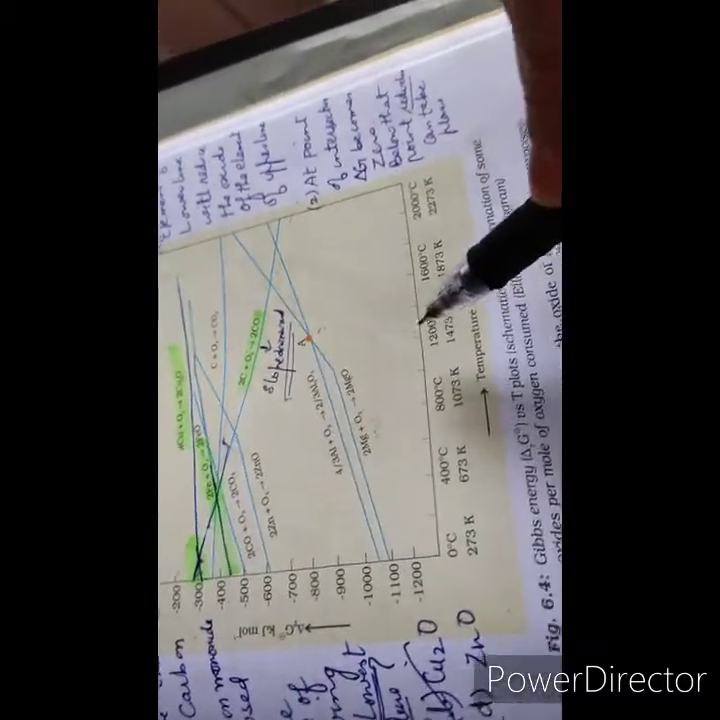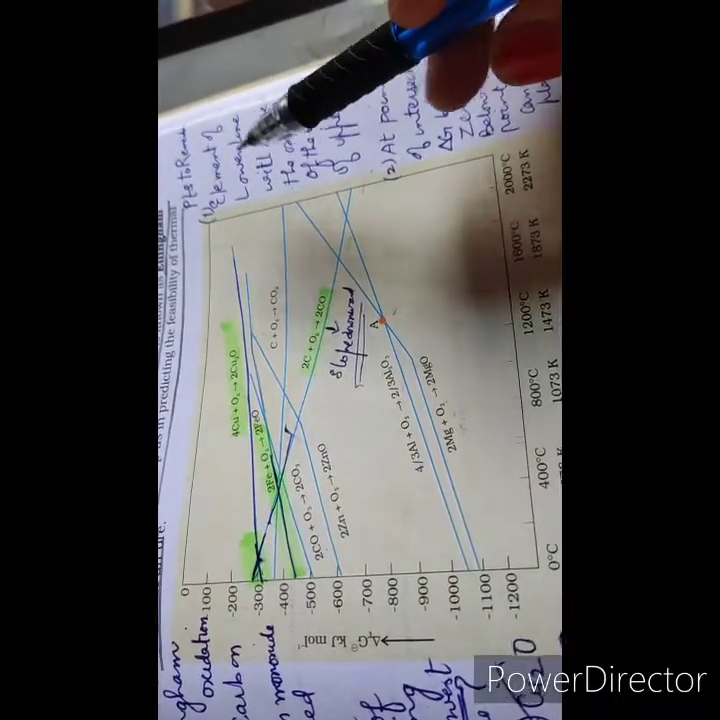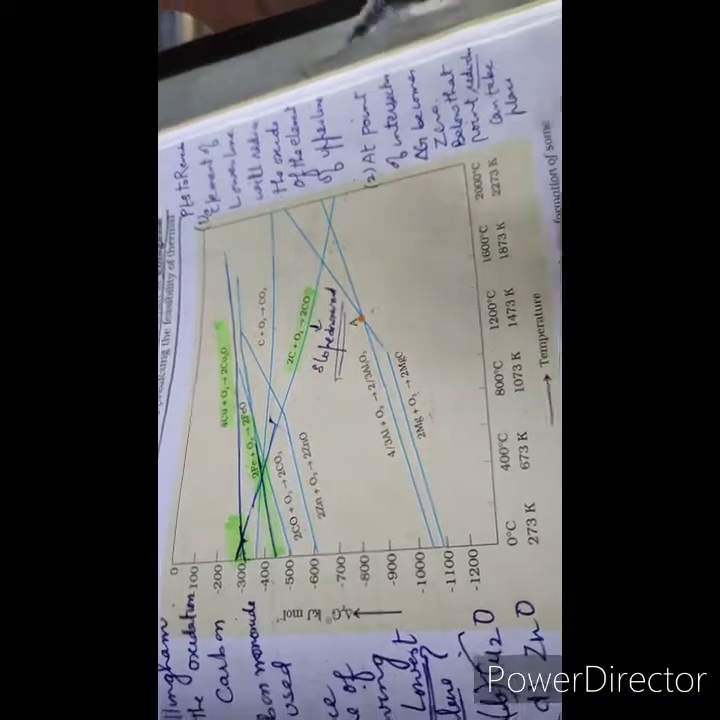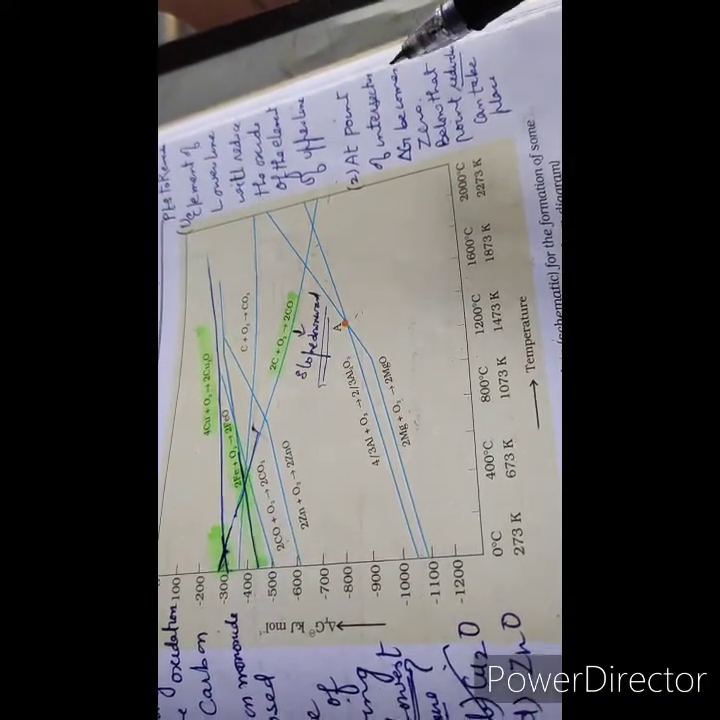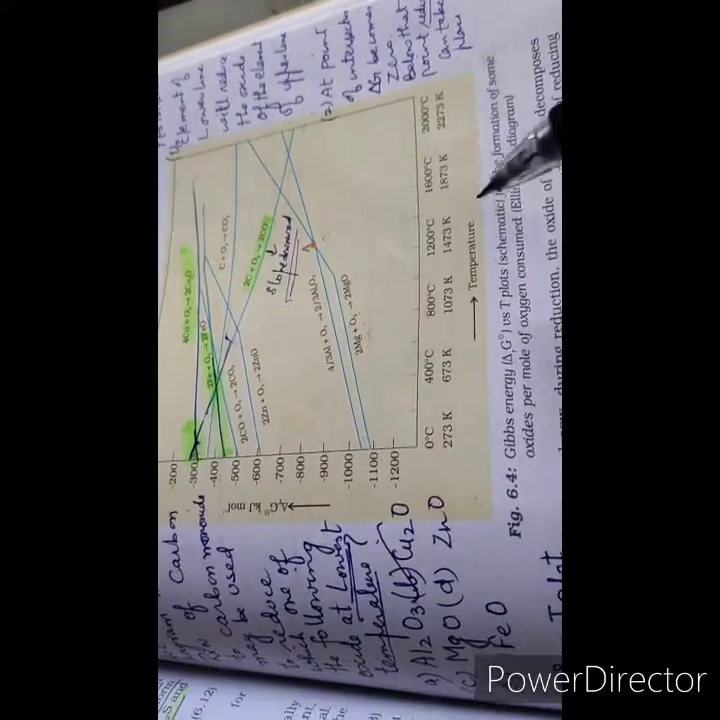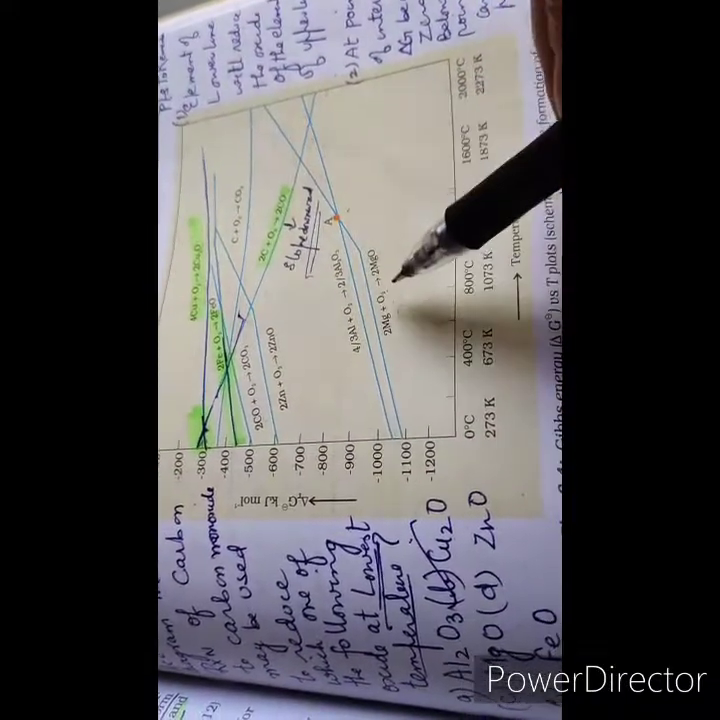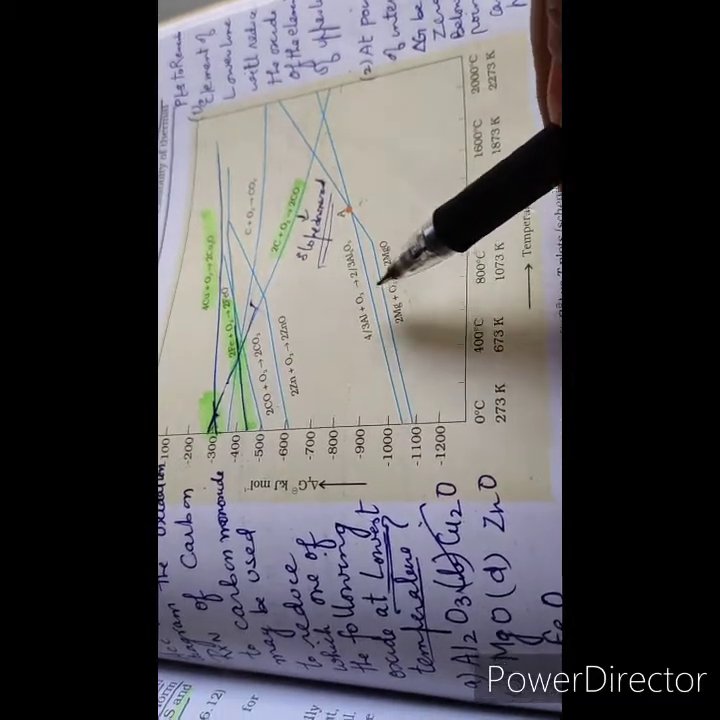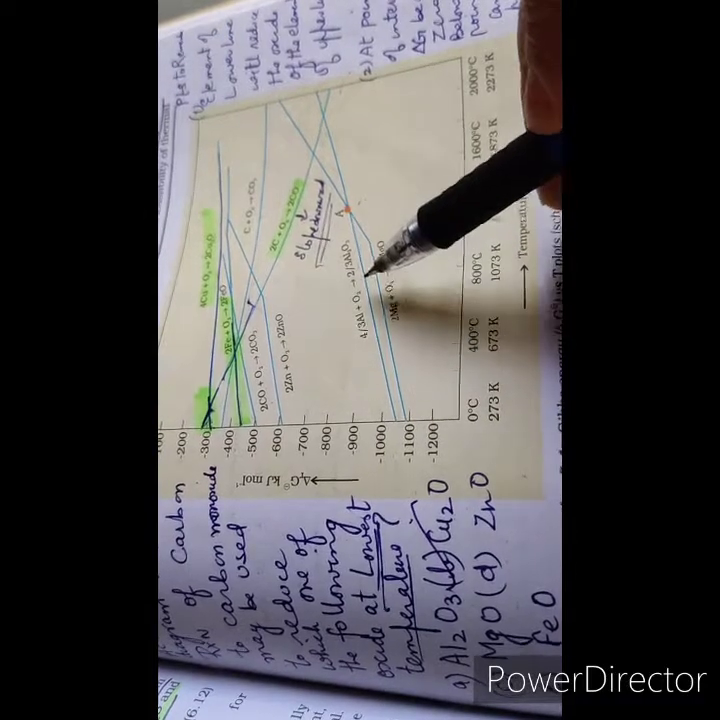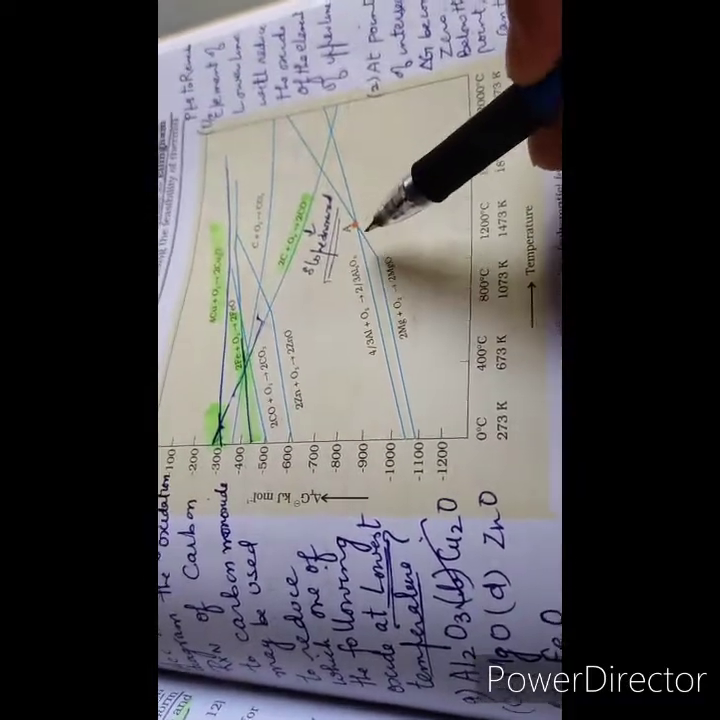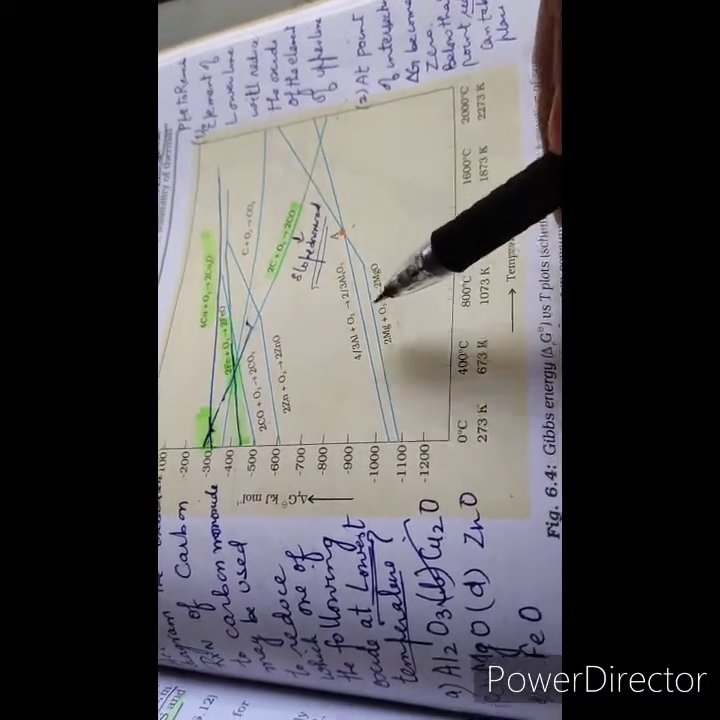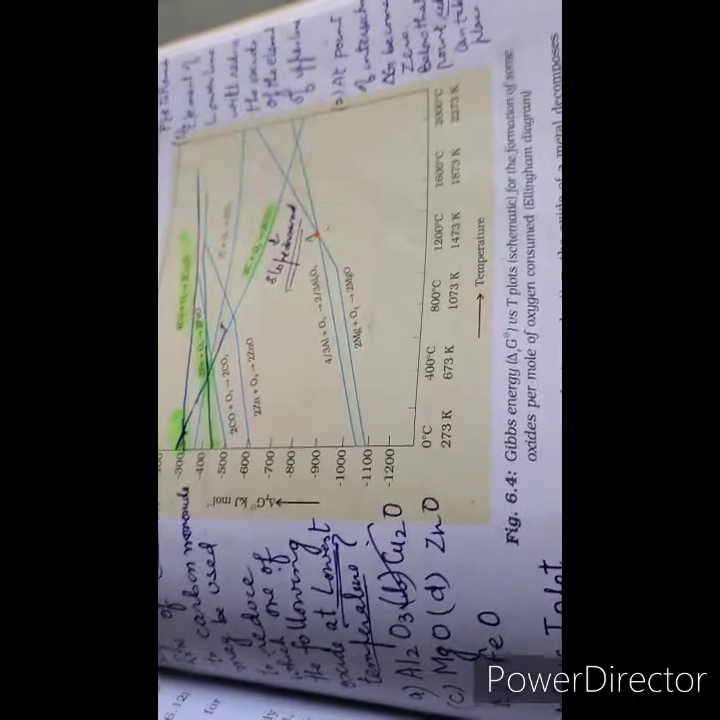In this diagram, you need to remember two things. One, the element of the lower line will reduce the oxide of the element of the upper line. And secondly, at the point of intersection, delta G becomes 0. Below that, the reduction can take place. For example, you see here the two lines. The element of the lower line can reduce the oxide of the element of the upper line. That is, magnesium can reduce alumina. And second, at the point of intersection, the delta G becomes 0, and below this point, the reduction can take place.